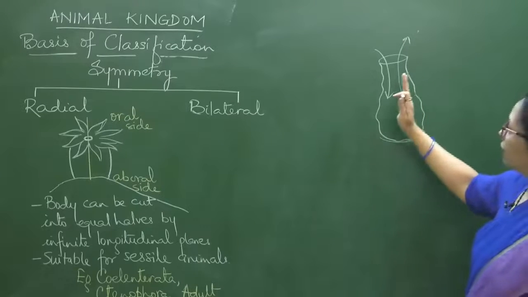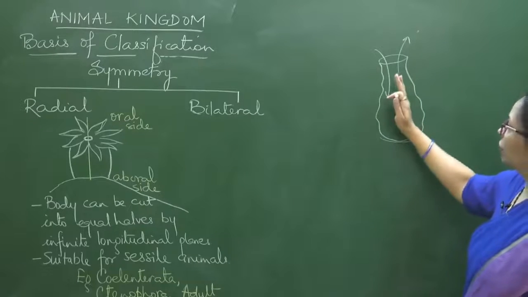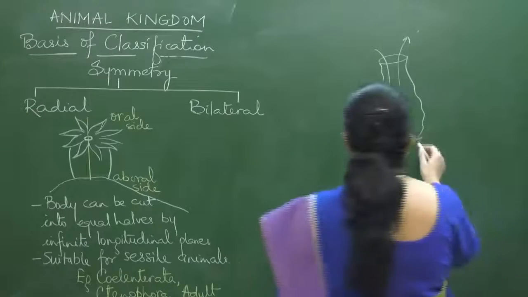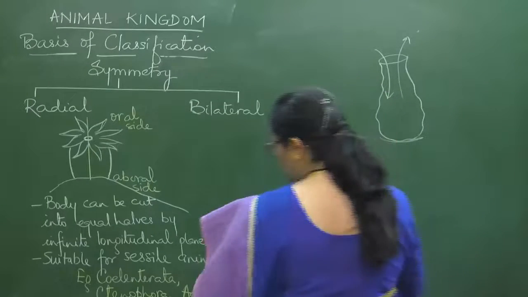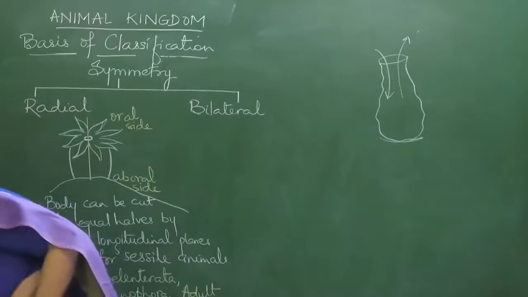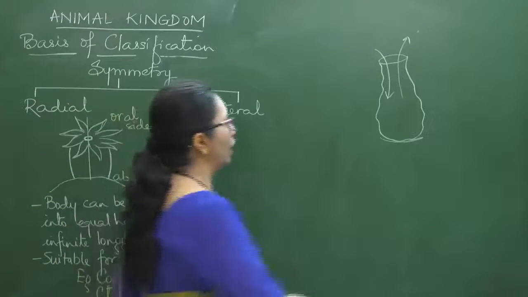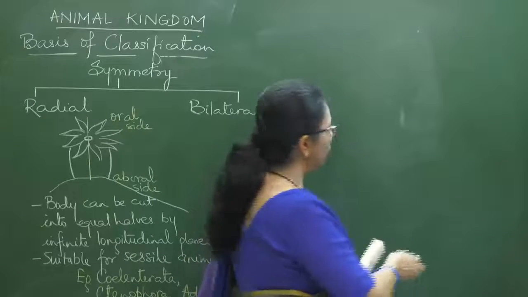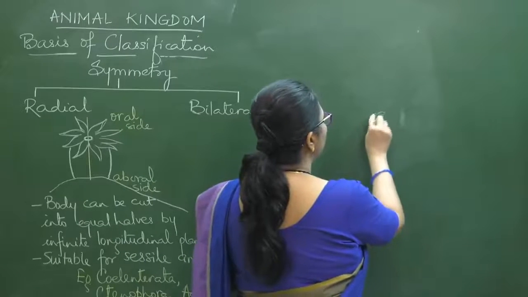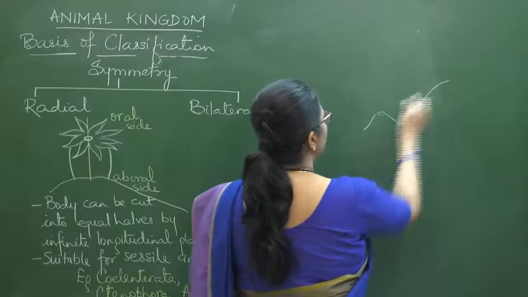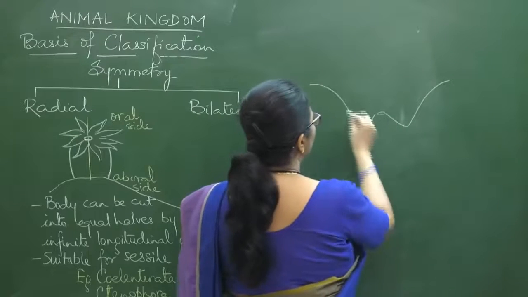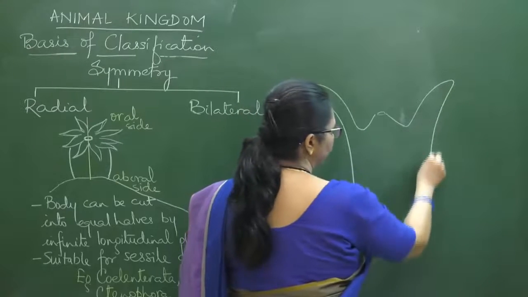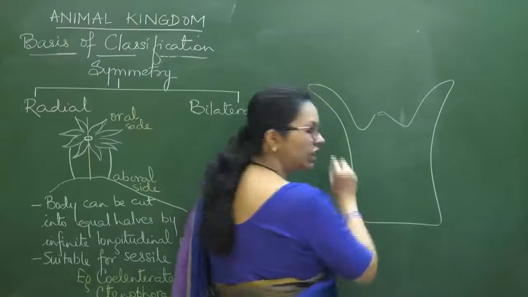Here the body plan is in such a way that there is one single opening, and that's what I was trying to show you in the diagram we had taken in case of Hydra. Try to imagine Hydra. You will see that it has a mouth, with tentacles all around it. I am just drawing two, but there would be 6 to 10 tentacles.